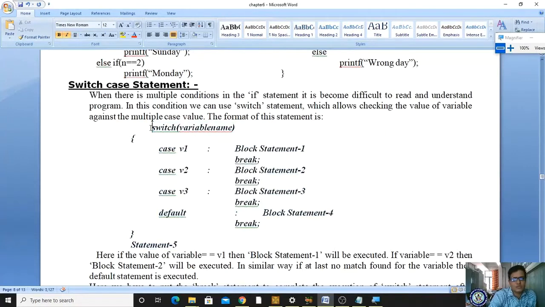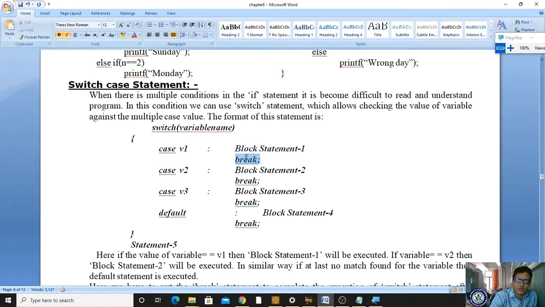The switch case statement consists of the switch keyword followed by a variable name. Here the variable name is the condition. Based on this variable name, it will match case followed by a value. Suppose I give v1, it matches v1. It should end with a colon, and it is not supposed to have a space; here I have given a space. So this matched statement, this block statement, will be executed.